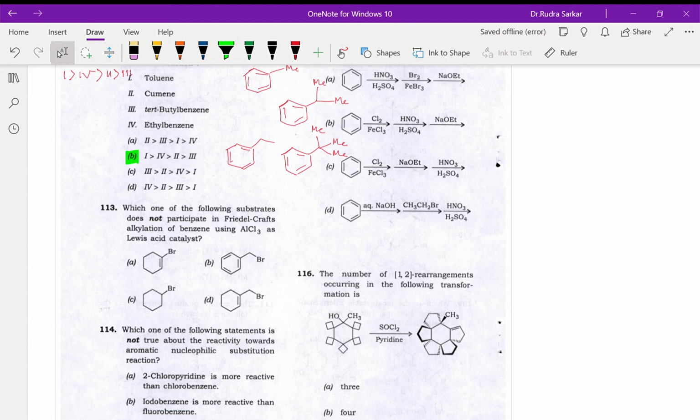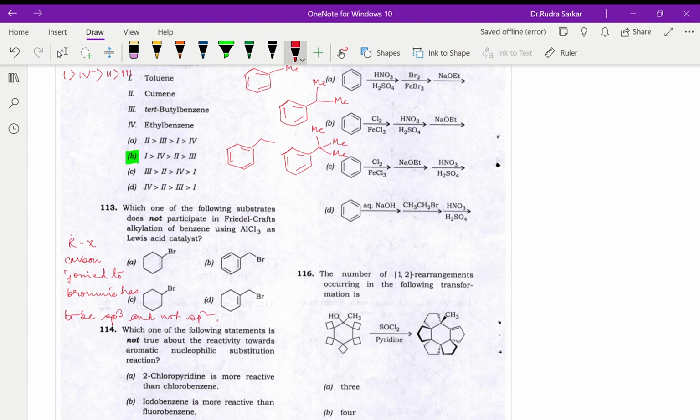So it says does not participate. So for Friedel-Crafts reaction, we know the alkyl halide, this carbon joined to bromine has to be sp3 and not sp2.